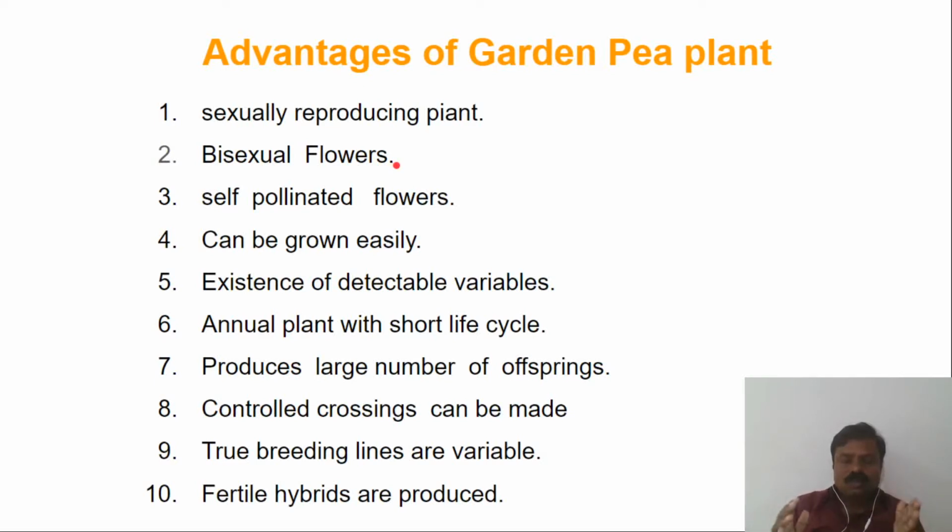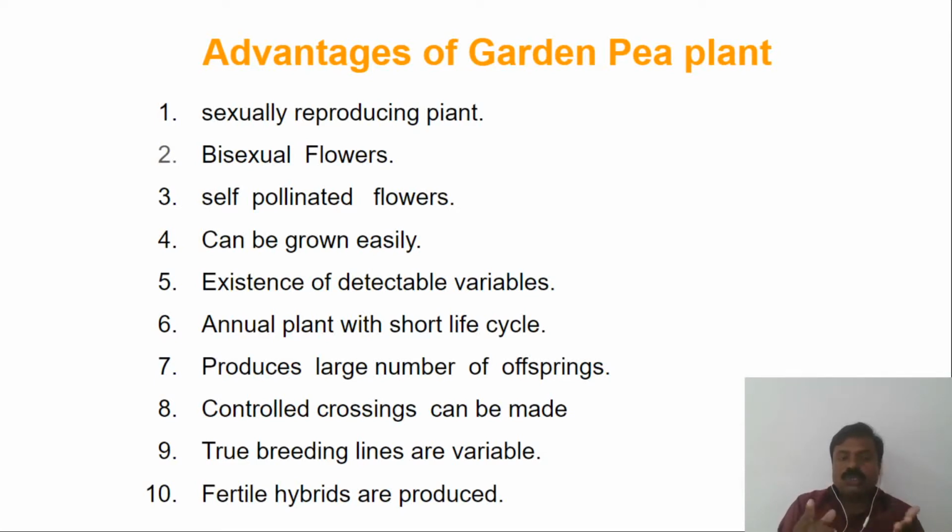Since it has bisexual flowers, in the F2 generation he did self-fertilization. It means in the same plant he fertilized, in the same plant he pollinated. Since it is a bisexual flower, only then is it possible.